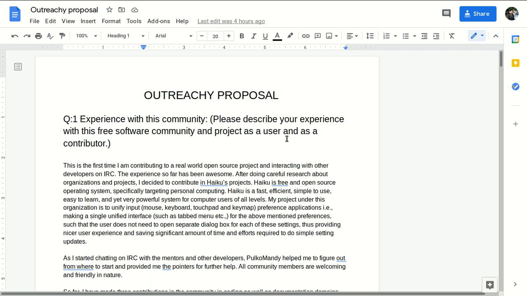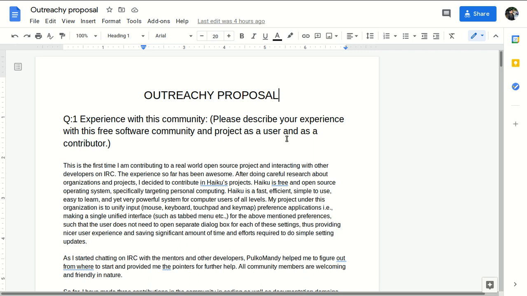Writing, or I could just simply say, my project was to unify input preferences, but when I actually started working on it, it was not that easy. So I wrote what my project is, how I contributed, and what contributions I had done.